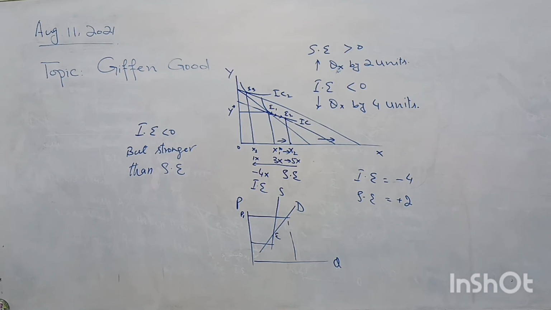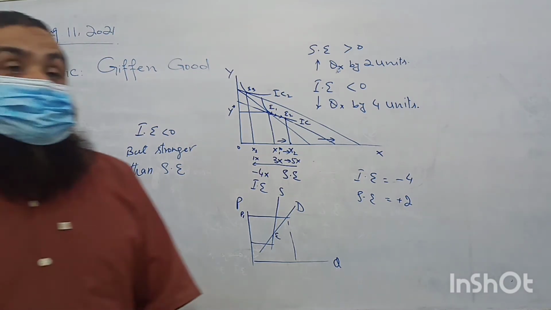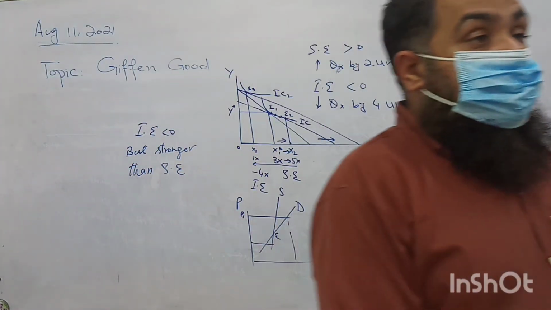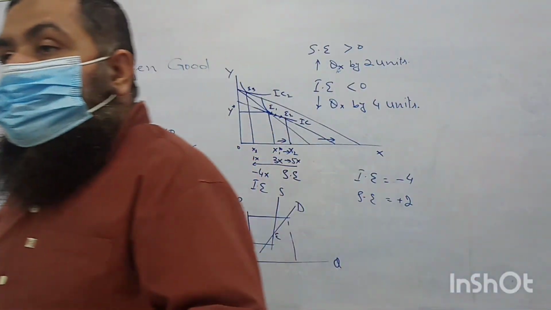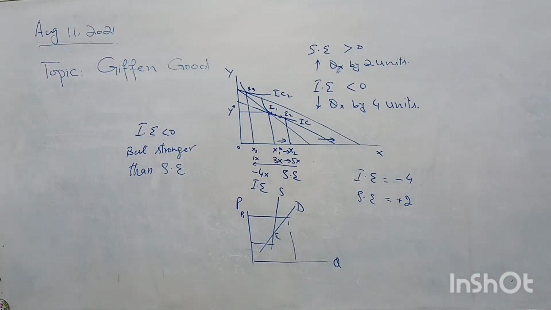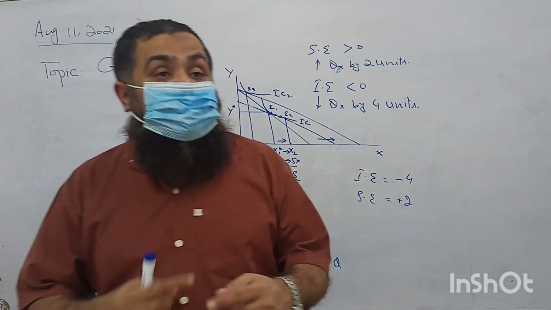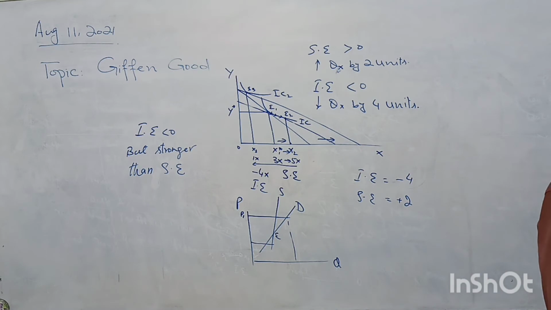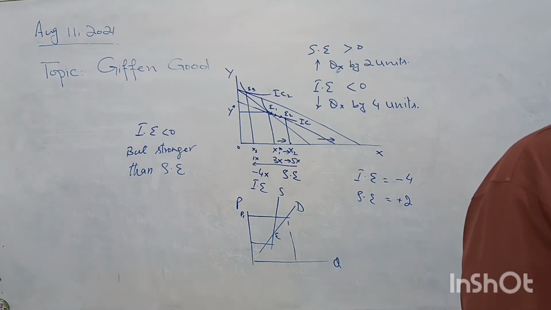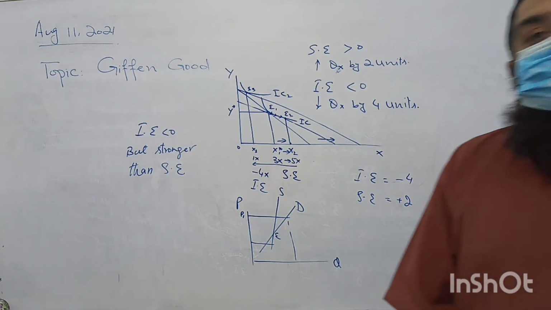Clear? Your shares market, equity market in the stock exchange, all the shares, they are also having the Giffen behavior. As the price of shares are increasing in the stock market, still the buyers of shares are investing in those shares where the prices are increasing. Why are they doing it? Because they have expectations that this share price will further increase in future and they will be able to earn a capital gain on that share.